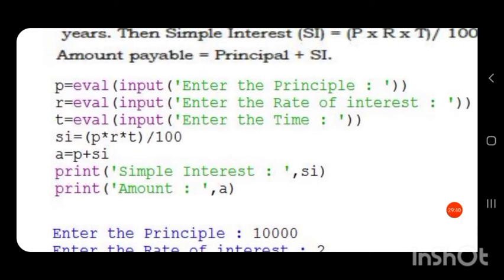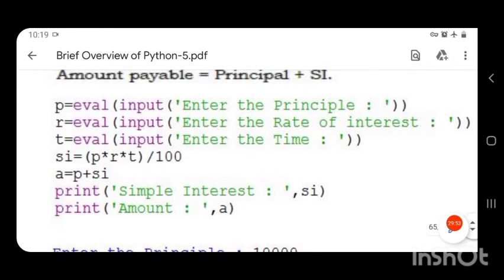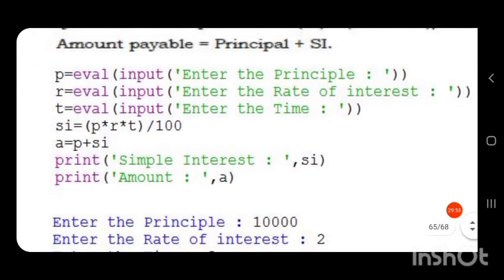What is P? The variable P has the principal value and SI is the simple interest. So A is equal to P plus SI, that is, the amount will be calculated and stored in the variable A.